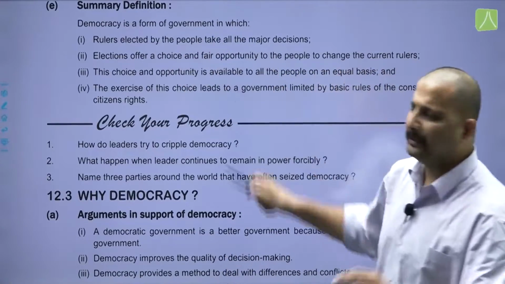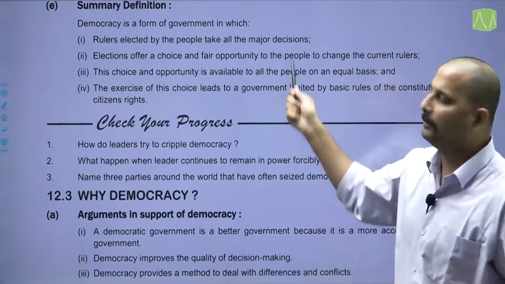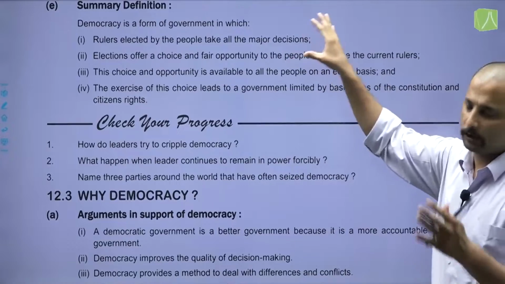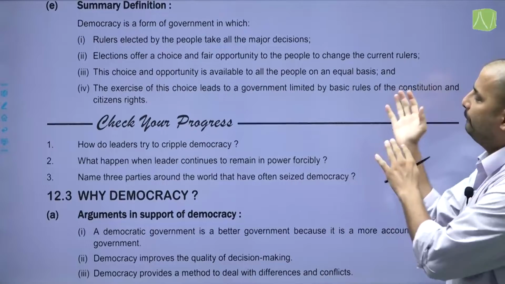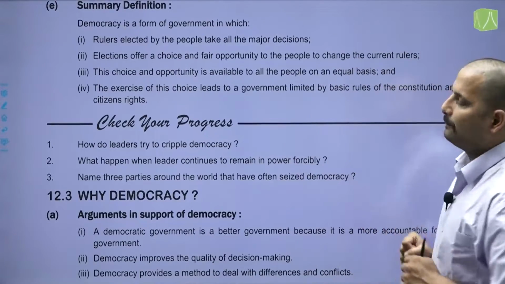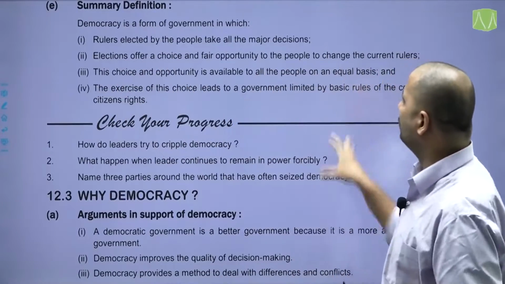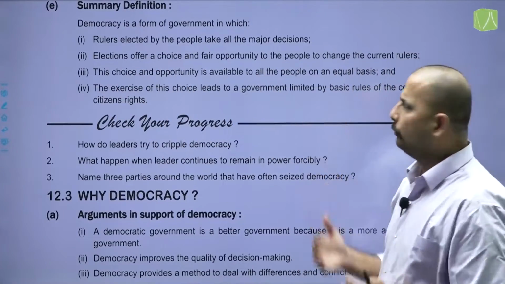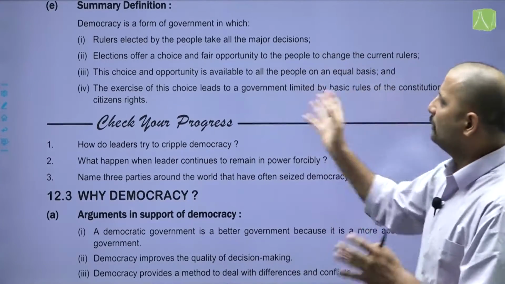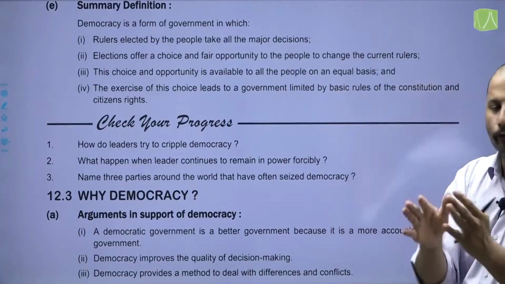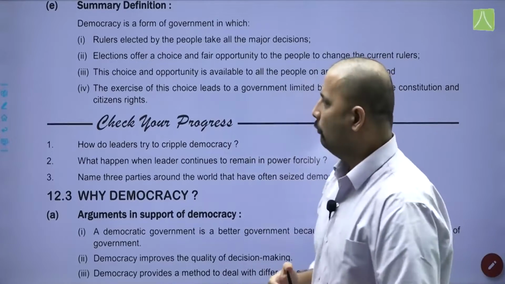Again, democracy is a form of government in which, first point, rulers elected by people take all the major decisions, and the example which we saw was of Pakistan. Rulers offer a choice and fair opportunity to people to change the current rulers. Examples here were China and Mexico. Then this choice and opportunity is available to all the people on an equal basis. The example used was Estonia. And fourth one, the exercise of this choice leads to a government limited by basic rules of the constitution and citizens' rights. The example used here was of Zimbabwe.